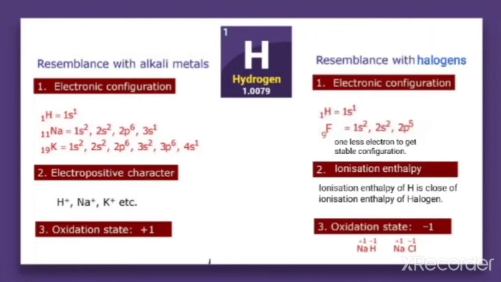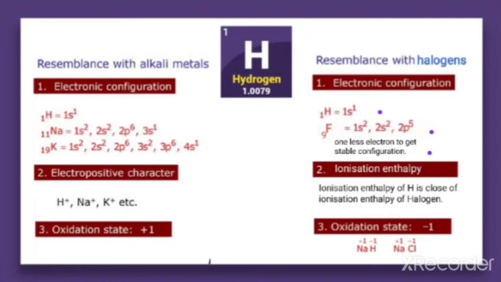But it shows resemblance with halogens also. When you look at the electronic configuration for hydrogen, it is 1s1. For fluorine, the first member of group 17, it is 1s2, 2s2, 2p5. In both cases, it has one less electron to get a stable configuration.